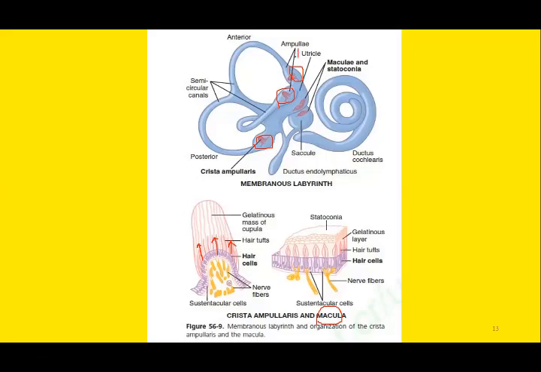You can see this is the utricle and here is the saccule. Both utricle and saccule are meant for linear acceleration. So in one line, the receptors for the vestibular apparatus are the crista ampullaris, which includes the hair cells, and this crista ampullaris is within the semicircular canals. Similarly, for the utricle and saccule, the receptor organs are the maculae.